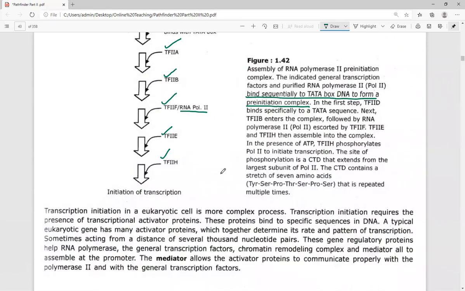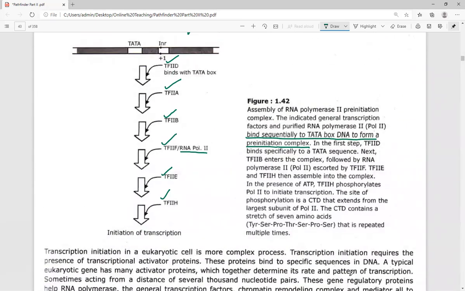Transcription initiation in eukaryotic cells is a much more complex phenomenon. Transcription initiation requires the presence of several activator proteins. All these are different activator proteins. These are all activator proteins in nature, and these proteins bind to specific sequences in the DNA.